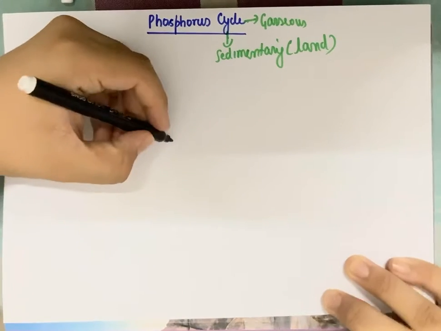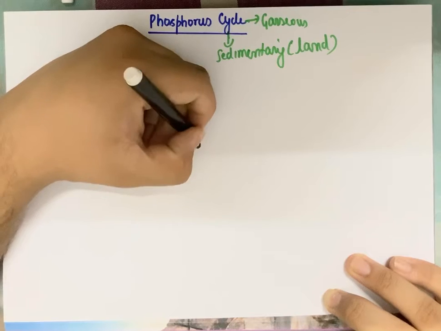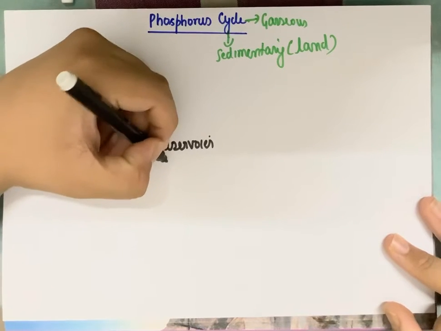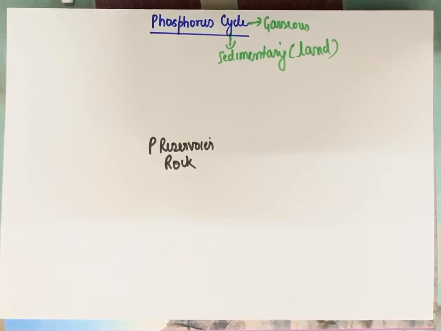Now whenever I talk about a nutrient cycle, first of all you should know what is the reservoir of a nutrient. Now when I talk about the phosphorus or the P reservoir, reservoir means a place where the nutrient is most abundant. Okay, the reservoir of phosphorus is rock. Phosphorus is found in rocks, which can be the ores of phosphorus as well.